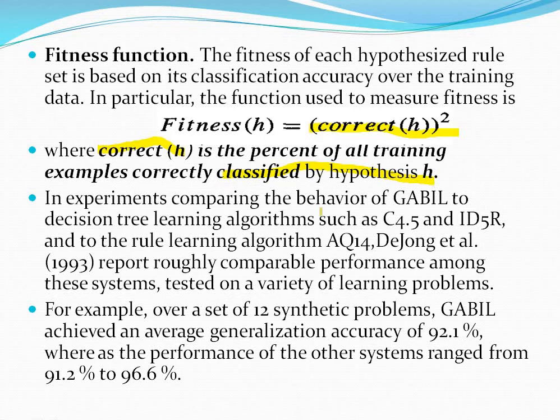To understand this, they are specifying one example. In that example, over a set of 12 synthetic problems, Gabel achieved generalization accuracy of 92.1%, whereas the performance of the other systems ranged from 91.2 to 96.6. The Gabel system achieved this accuracy over the 12 synthetic problems. That percentage of accuracy for generalization is 92.1.